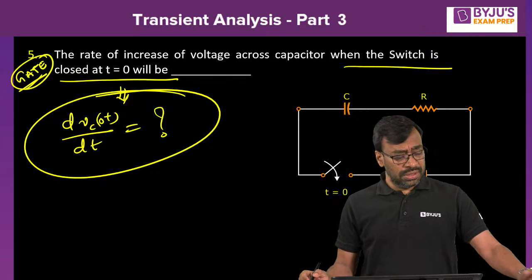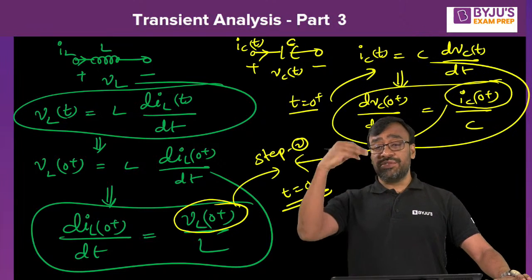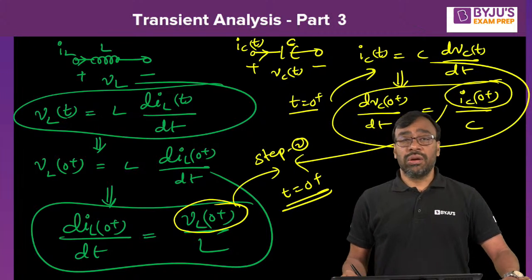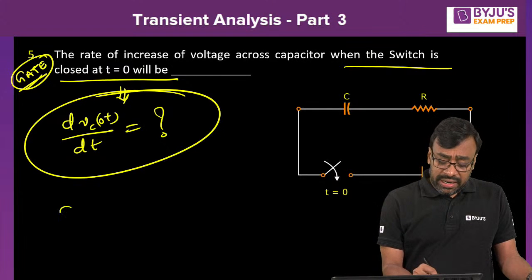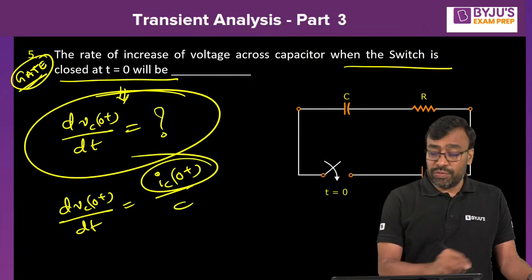Just now we have seen, what is dVc of 0 plus by dt? It is nothing but IC of 0 plus by C. Yes or no? Yes, Ankit. Very good. So dVc of 0 plus by dt is nothing but IC of 0 plus by C. That means I need to find IC of 0 plus.